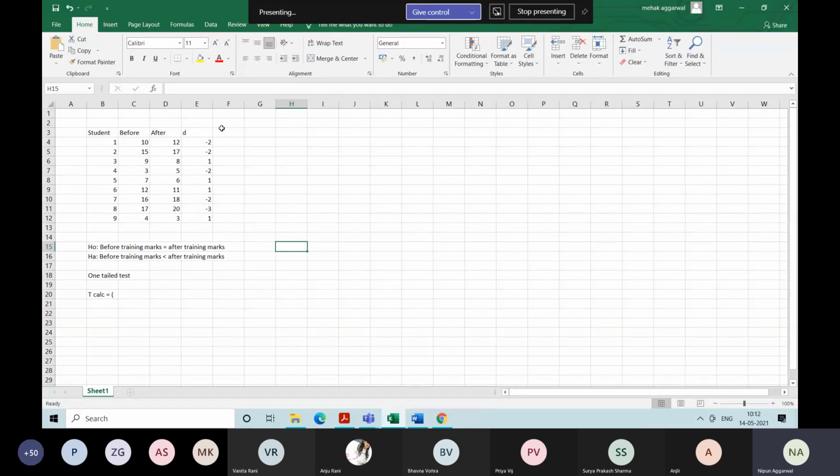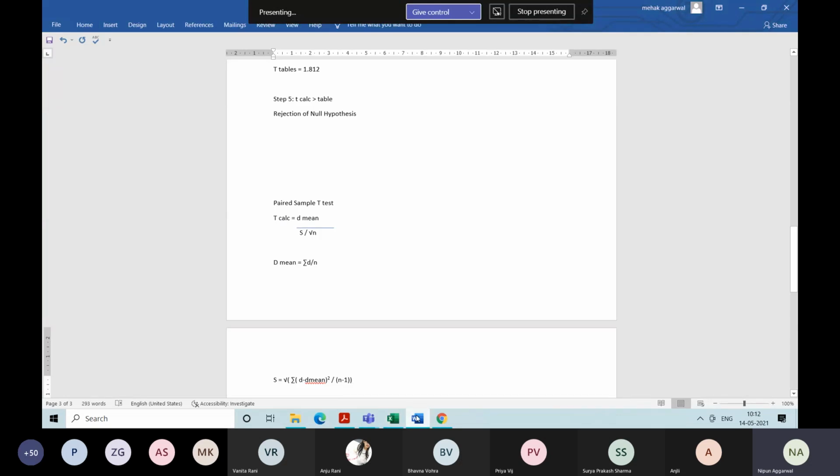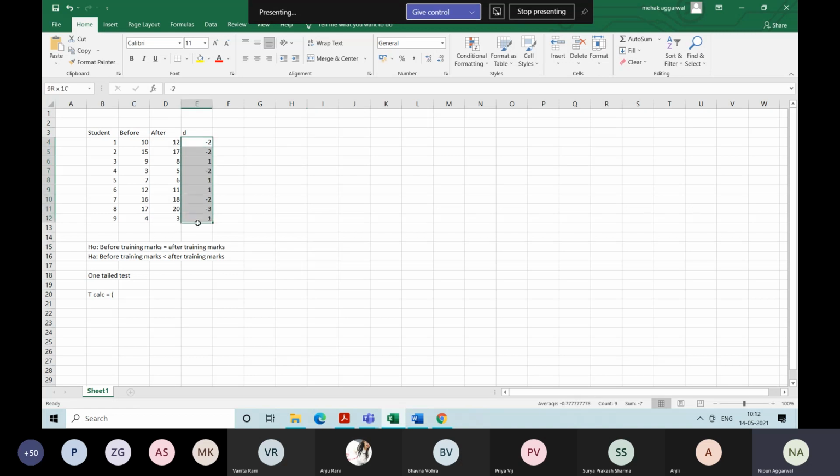Now next comes the formula for mean. D mean is sigma D by N. So you have to make the sigma D. Sigma D is minus 7, so minus 7 divided by 9. So what is the value of D bar or D mean? D bar is equal to this divided by 9, which is minus 0.7778. So that becomes your D mean.